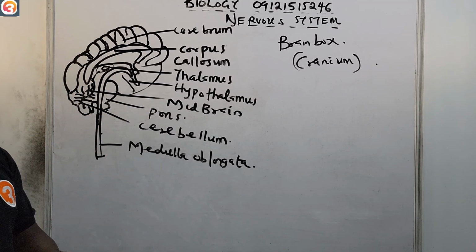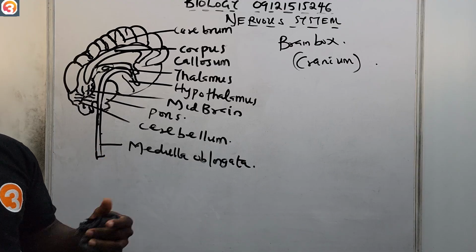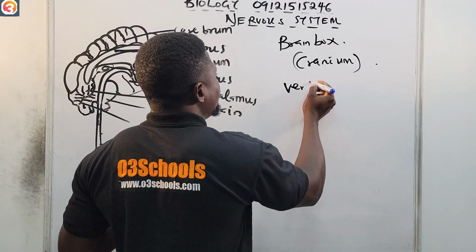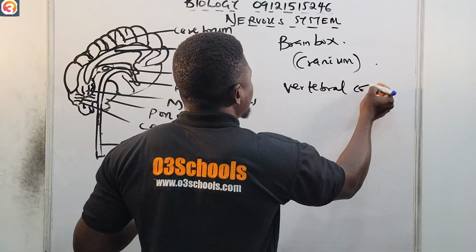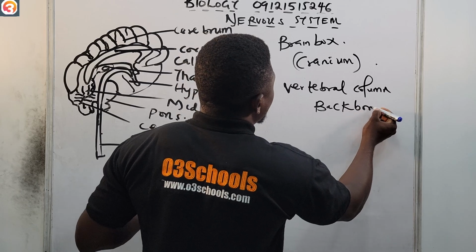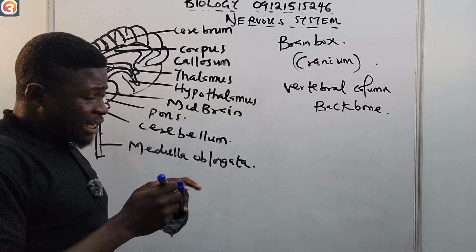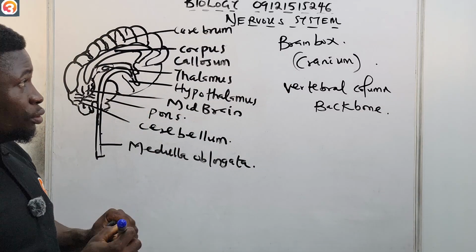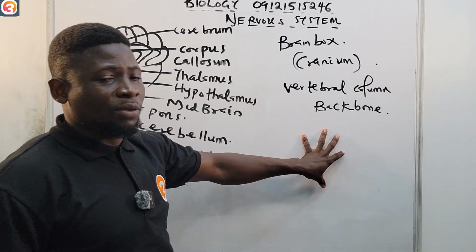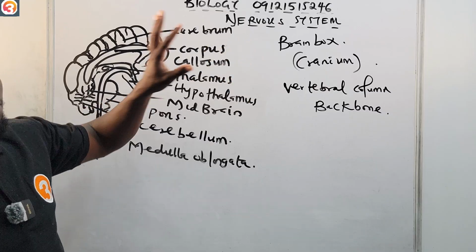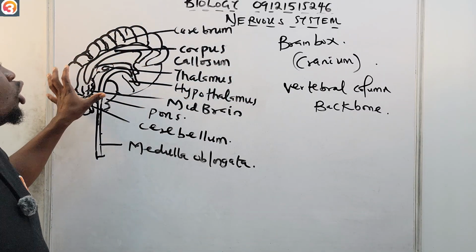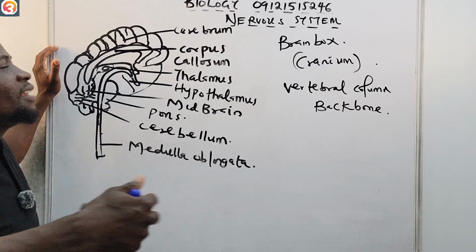And of course, you know what protects the spinal cord. What protects the spinal cord is the vertebral column or the backbone. While the spinal cord is protected by the vertebral column or the backbone, take note of that. They are very, very important too. So what protects the brain is the brain box or the cranium. What protects the spinal cord is the vertebral column or the backbone. Apart from these bones that protect the brain and the spinal cord, they also have some protective coverings.